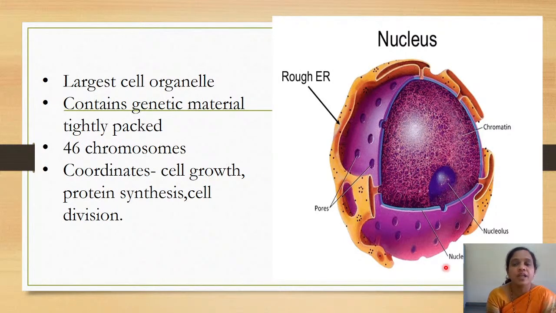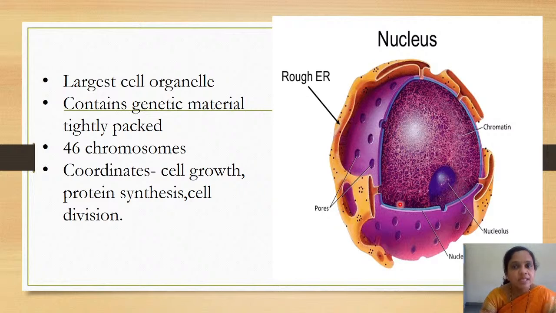Another important feature is that it has got a nuclear membrane, and that is not freely permeable to substances. The transport of substances is very much limited or guarded through the nuclear pores. One more thing, a very important function of the nucleus is that it helps in cell growth, like how the brain controls all parts of the body. In that way, the nucleus helps in controlling all the functions of a cell. So the nucleus is mainly responsible for cell growth.